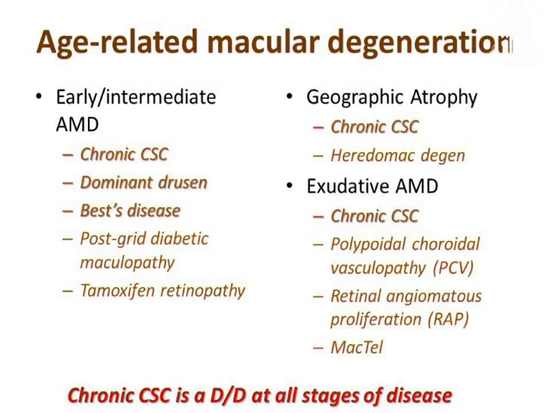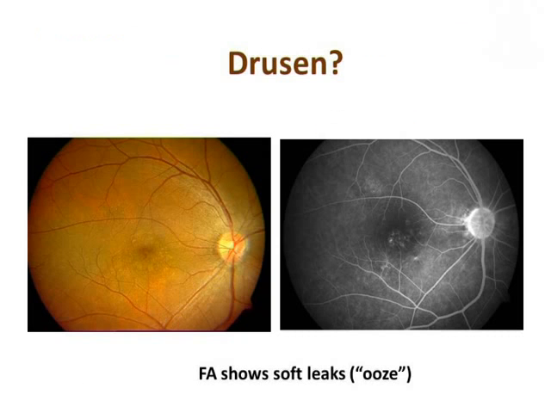If you notice, chronic CSCR is a differential diagnosis at all stages of disease, be it early or intermediate, geographic atrophy, or exudative AMD. The other differentials we'll tell you about as we go along. This case looked like drusen. Again, classic drusen. Fluorescein angiography shows that there are soft leaks or ooze. So now we know that when you have chronic CSCR, you may not always have the classic ink blot or smokestack leak. You may sometimes have a soft leak or ooze, which is not very clinically evident, and this term was given by Mr. Lawrence Yannuzzi.